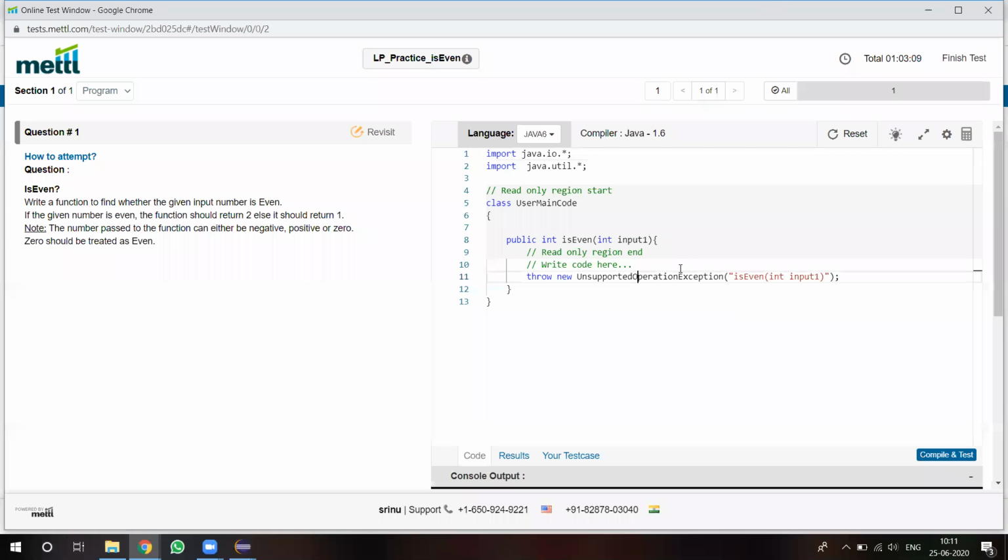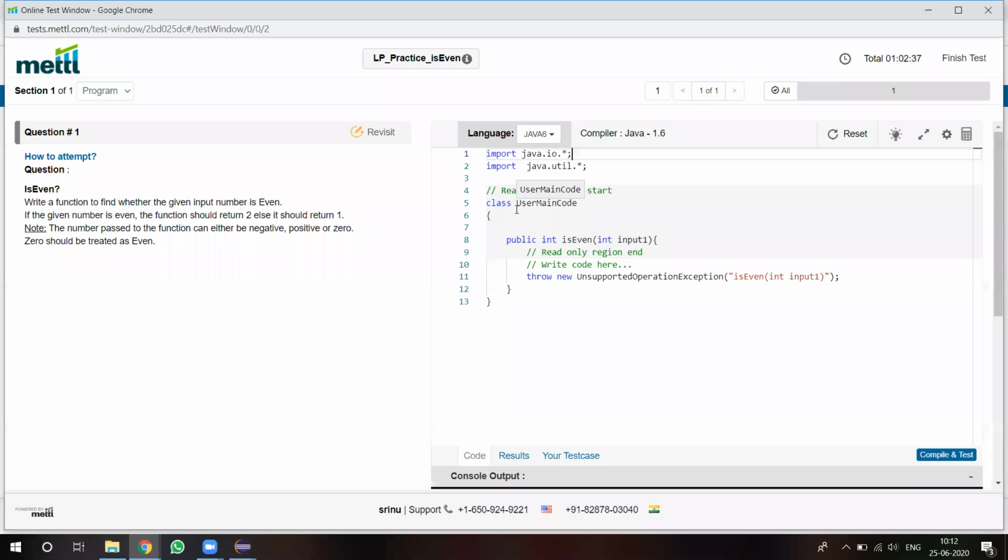Okay. So once clicking on this particular one, see here, this is the question: is even or not. Write a function to find whether the given input number is even or not. So this is the program. When you are choosing this particular language, whatever packages are required will come automatically. And if you observe, some background darkness will be there.